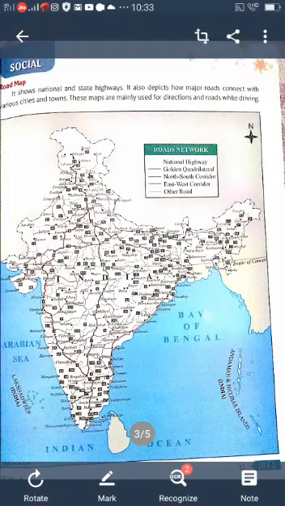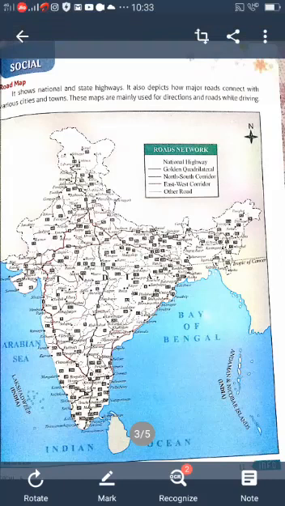Give the definition. A map is a drawing of the whole or a part of the earth's surface on a flat sheet. Understood? Maps are much more convenient to use than globes. It is much better than a globe.